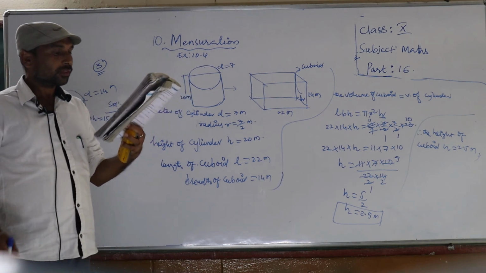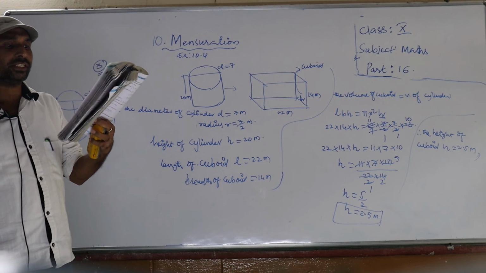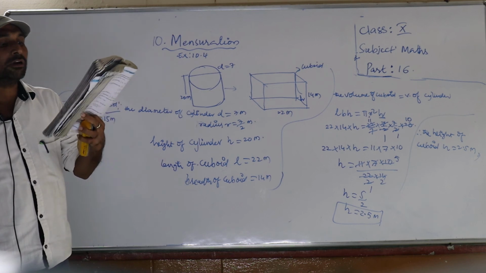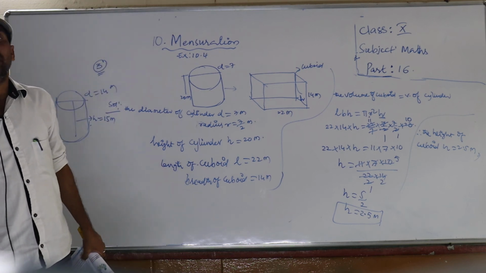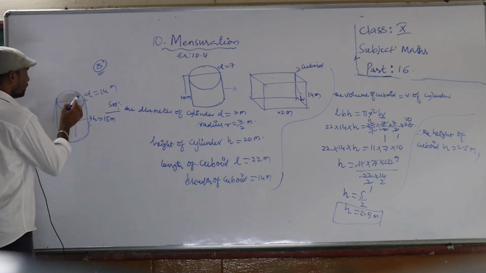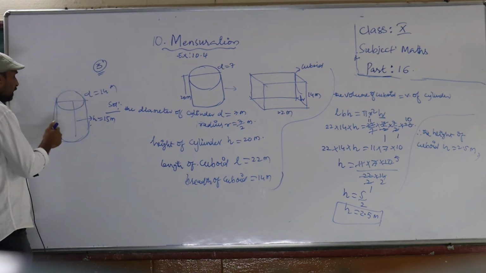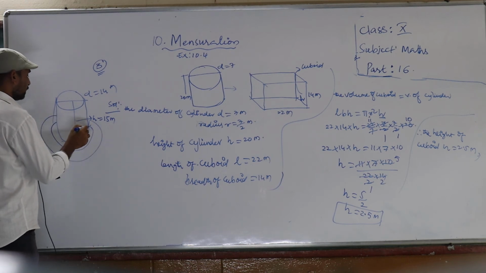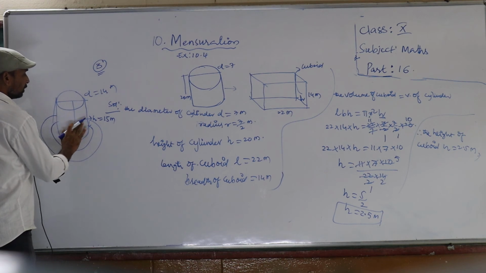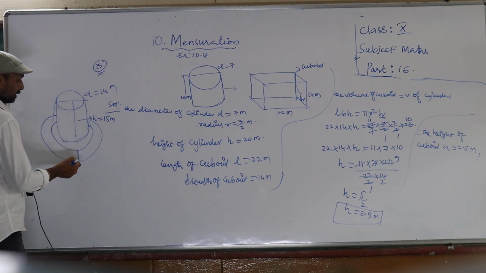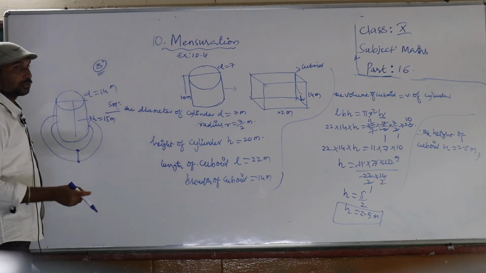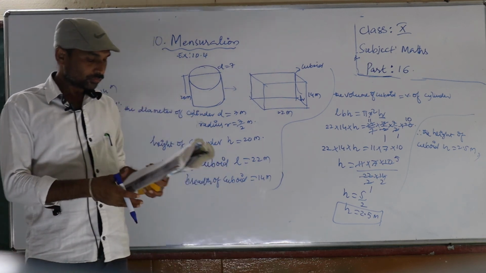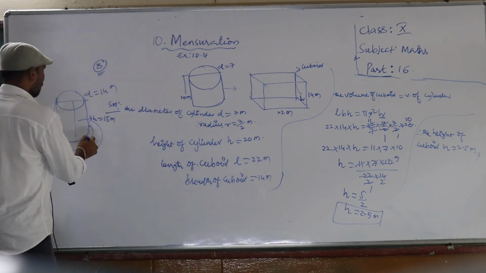Then the earth taken out of it has been spread evenly to form a circular embankment. So they are taking mud from here, then they are making a circular embankment around the well. So this is like a path, which we have already studied in the 8th class, in areas.